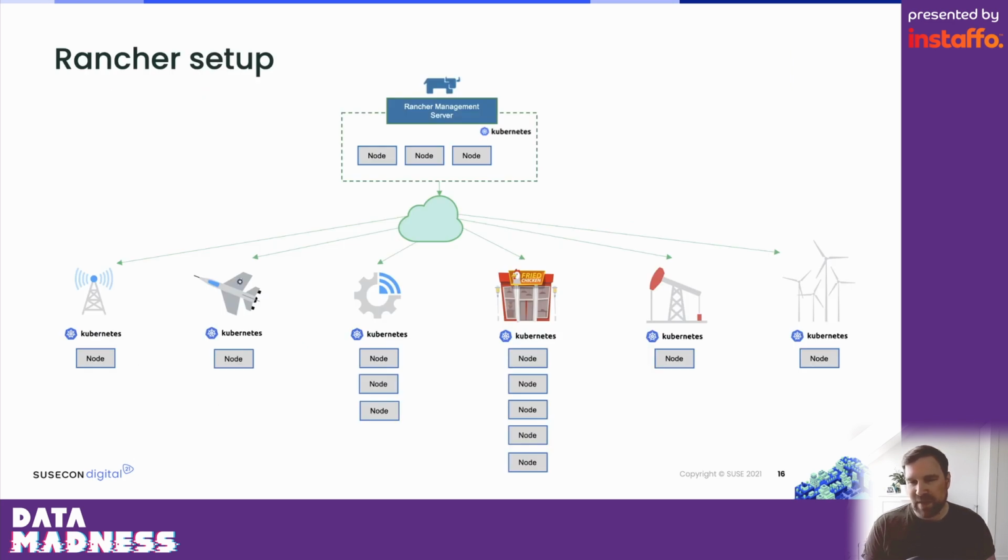So a typical edge setup could look like this. I have the central Rancher management server here that ties all the different edge devices, all the different K3s clusters, and also maybe our cloud and on-premise clusters together, and manages all of that from a central point of view. And then you have down here attached to this all the independent edge clusters. Every one of these edge clusters is autonomous and they can look significantly different. It can be single node clusters as well as highly available multi-node clusters.